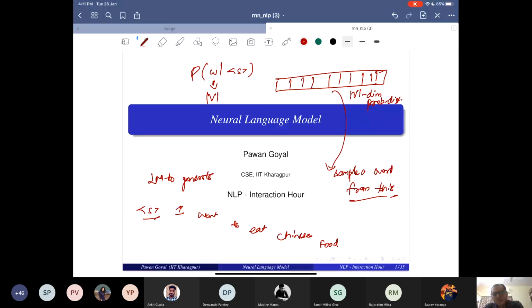You just want to sample a word from this distribution, and you are given the probabilities. While sampling, you want to ensure that if I do a sufficient number of samples, the number of times I take a word will be proportional to its probability. That's all. It doesn't mean that you will take the word with the highest probability, otherwise you can only generate one single sentence. Is that correct, Sarah? If I choose the word with the highest probability, I cannot generate more than one sentence.